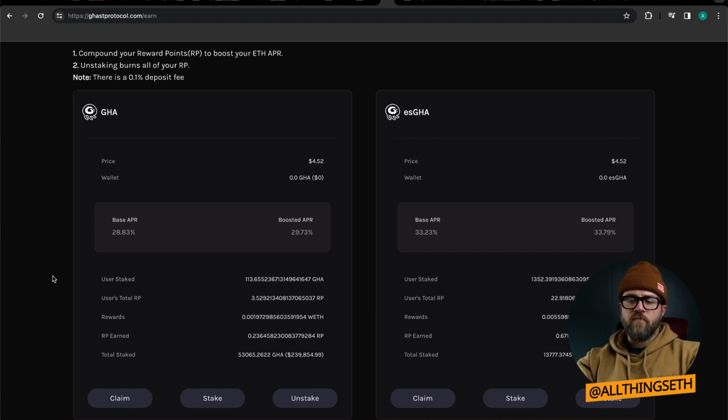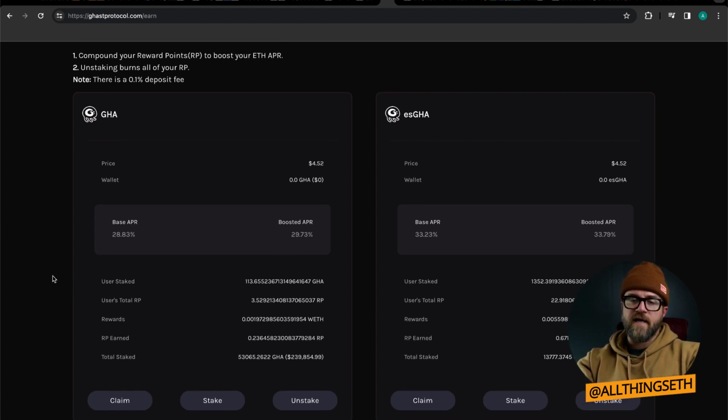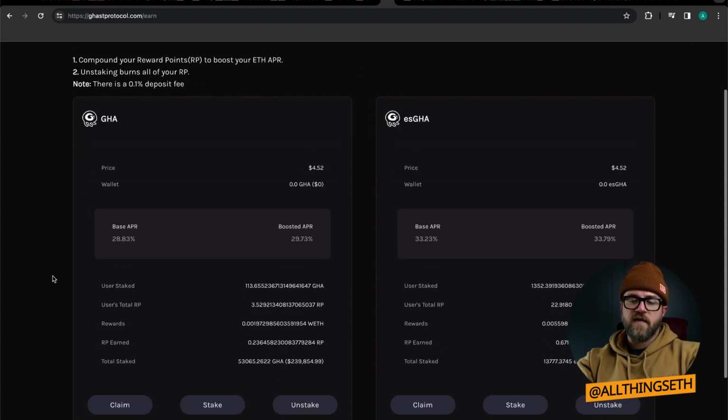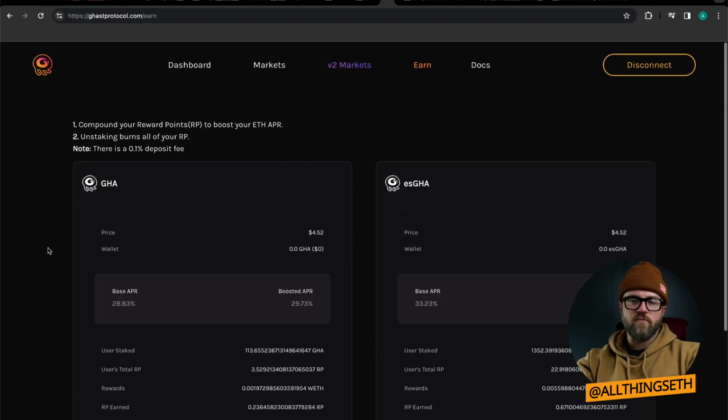You're looking good if you just park those rewards inside of these staking contracts, and you do build up RP, or reward points, the longer that you hold onto these and the more you compound those claimed rewards. We're going to kick this off with these new V2 markets.